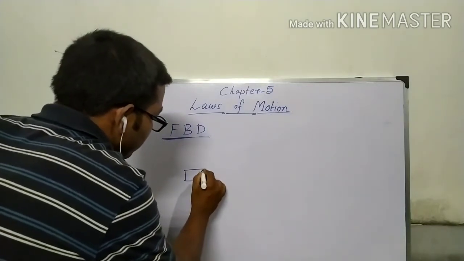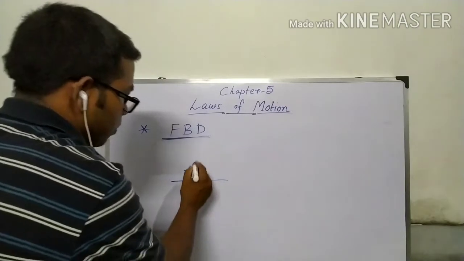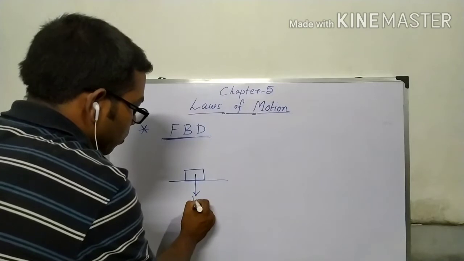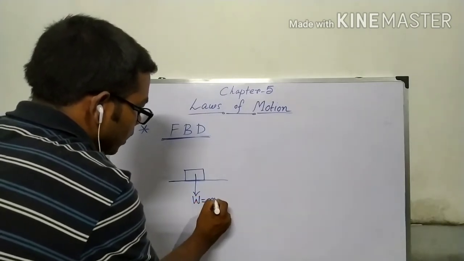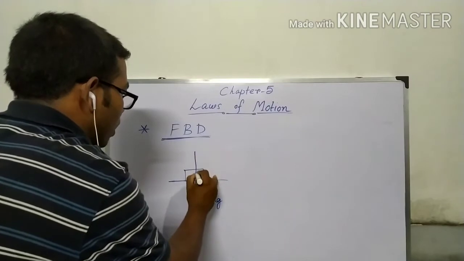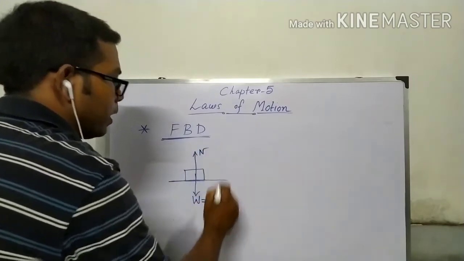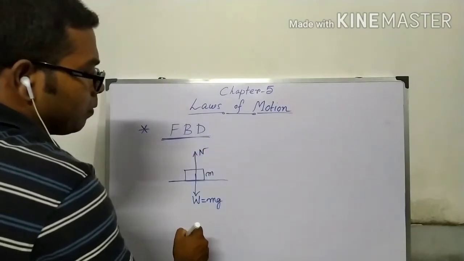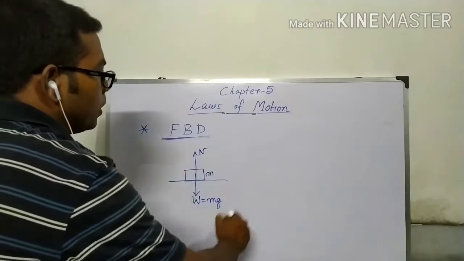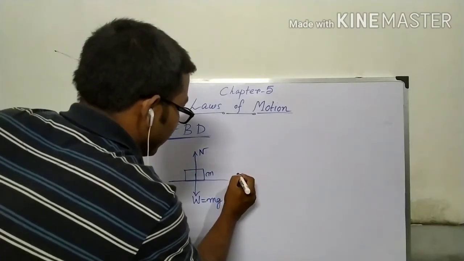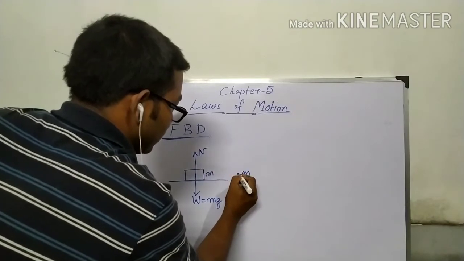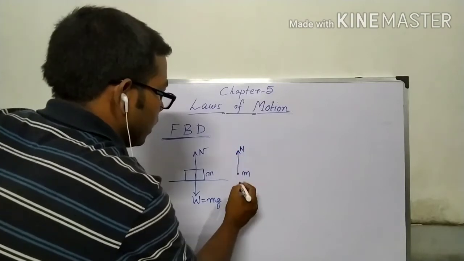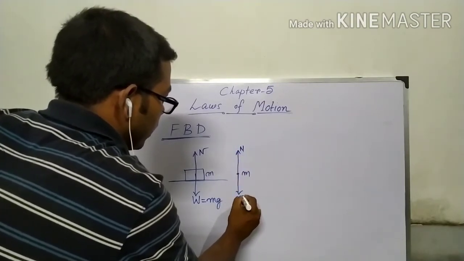Just see, this is an object. So here is a downward force, that is weight equals mg, and an upward force is normal reaction. This mass is M. So free body diagram of this thing is, take this mass like that, the point mass, so the force on it, and mg.